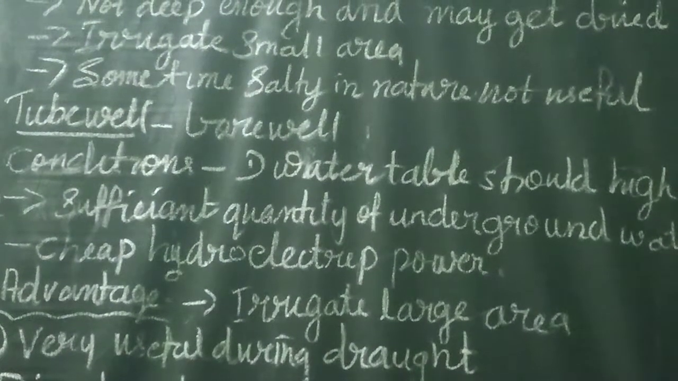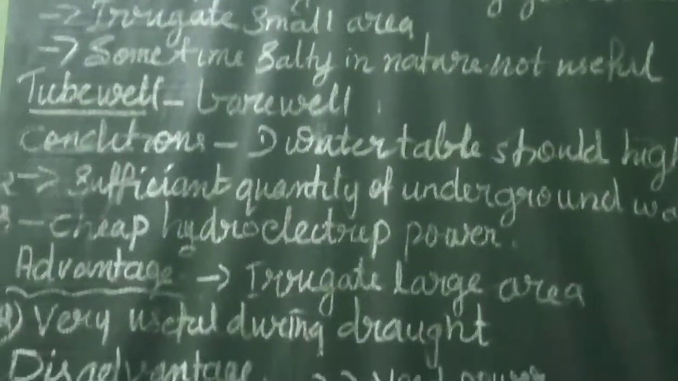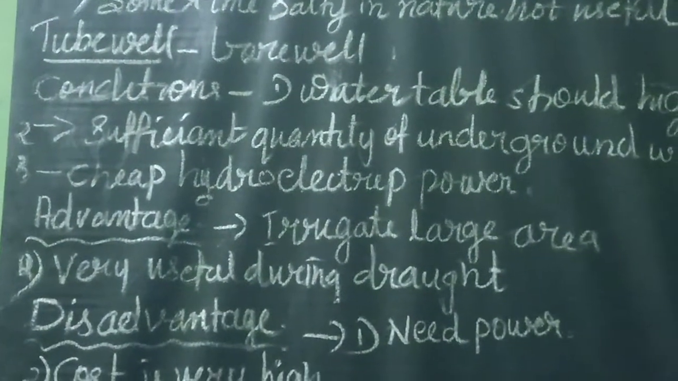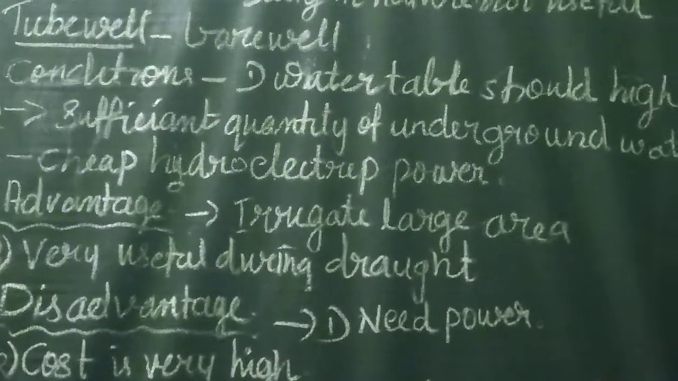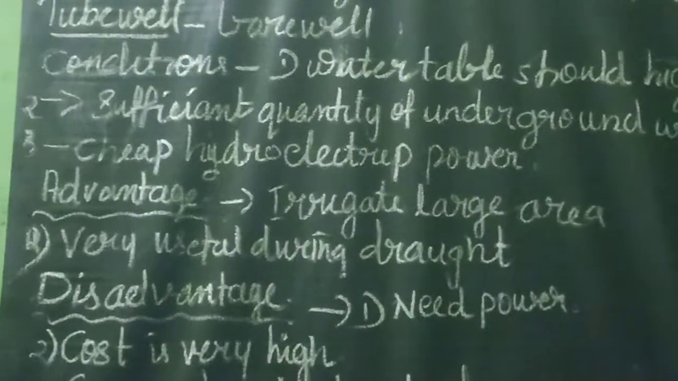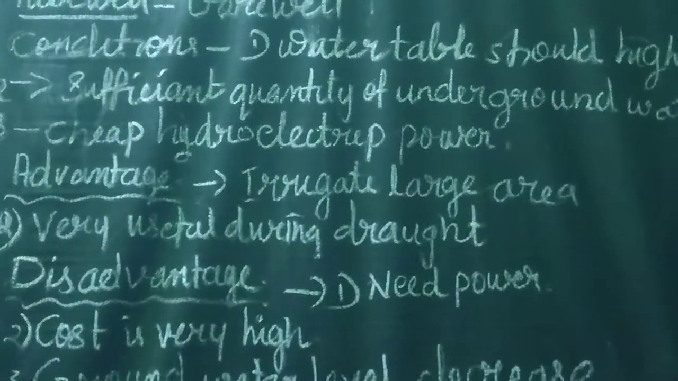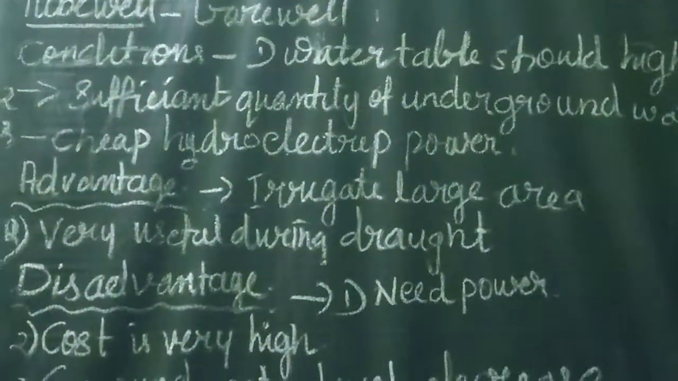Okay. First point, the water table is high in the Ganga plain. Secondly, wells are easier to dig due to the soft alluvial soil. Thirdly, adequate rainfall constantly replenishes the groundwater. And last point, cheap hydroelectricity is available in that area. Okay. Now, next point, tube wells.